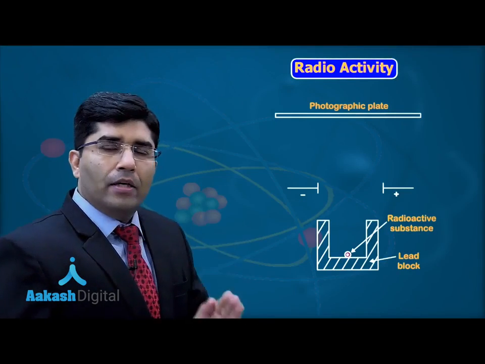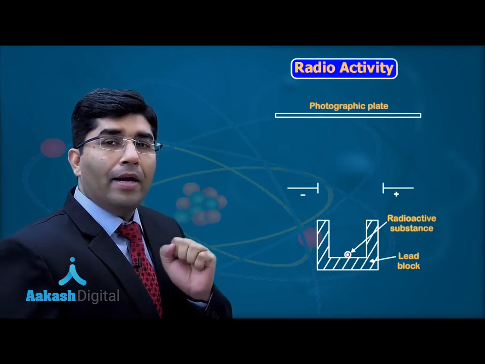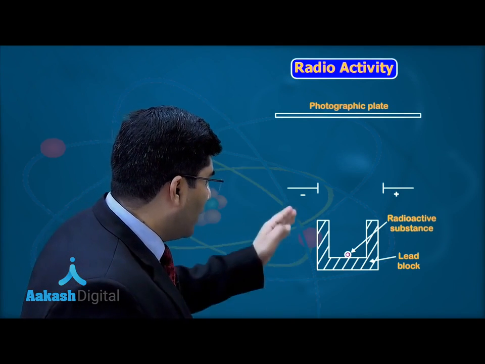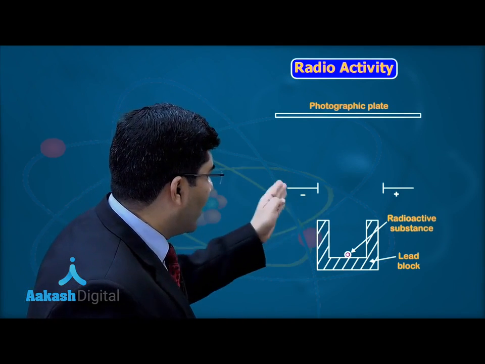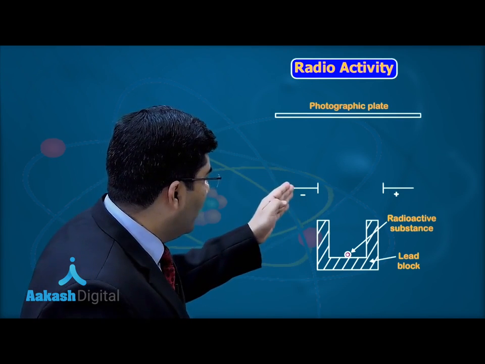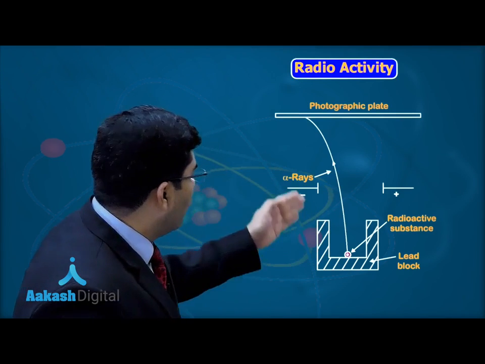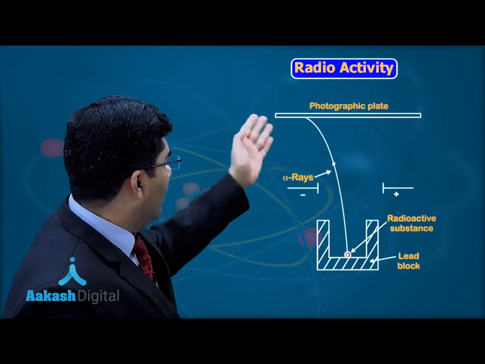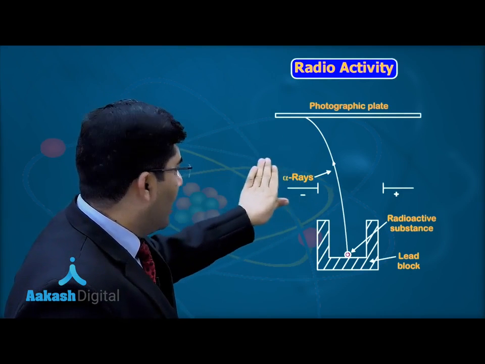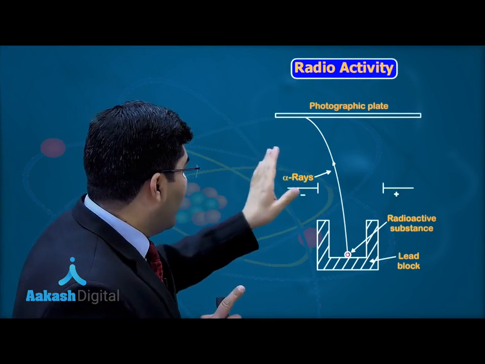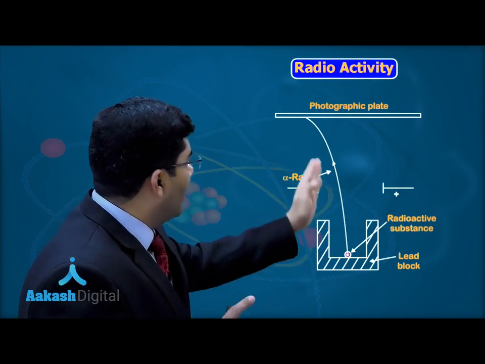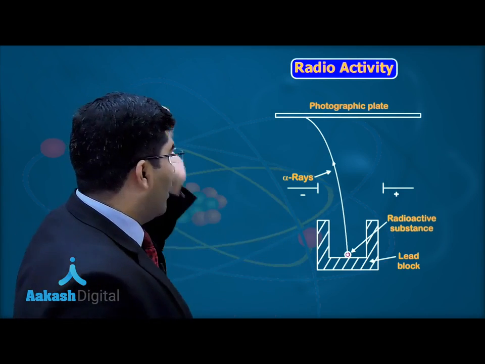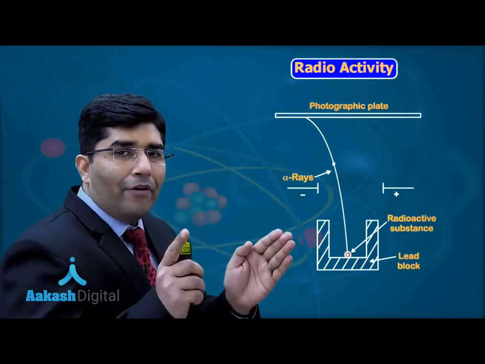We all know that uranium is a radioactive element, and all radioactive elements emit some radiations. He put some uranium in the lead block and there was some electric field. In the presence of the electric field, the radiations were deflected in different directions. Like this ray is deflected towards the negative plate, and if it is deflecting towards the negative plate, it means that this radiation is composed of particles having positive charge, and these radiations are called alpha rays.